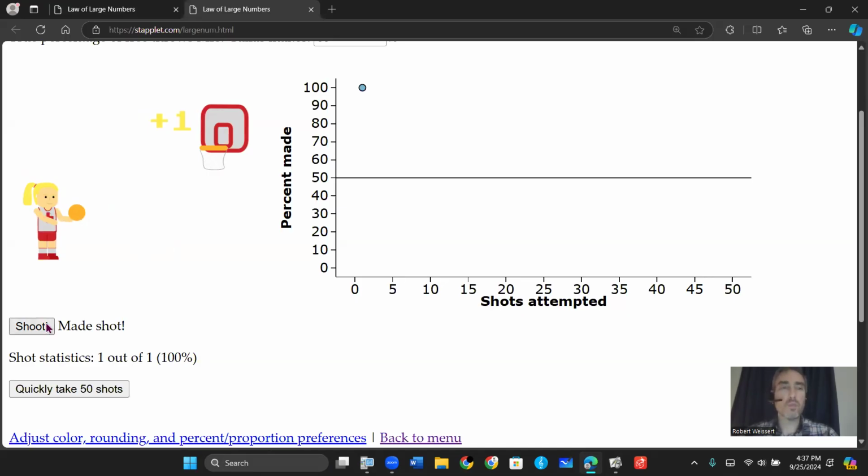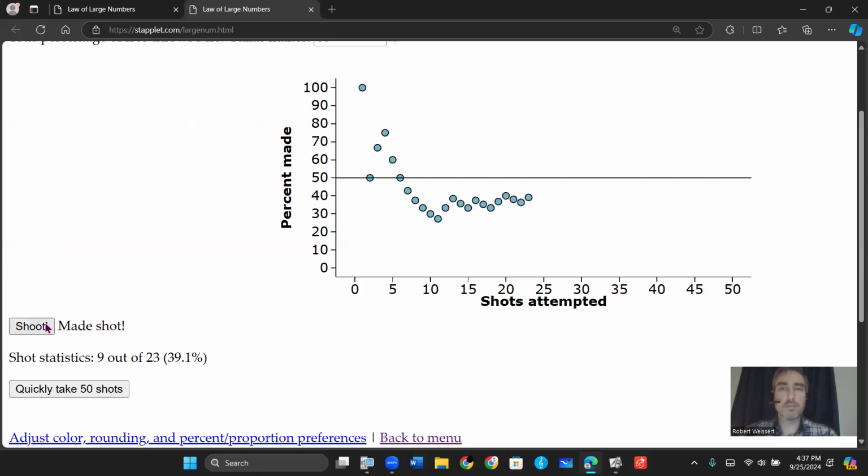So if I do it again, oh, okay, I missed that one. So now I'm at 50%. Well, I'm back up. Now I have 2 out of 3. So we're at 66.7%. And I could keep this going. And what you'll see is a lot of fluctuation at the beginning. And it might go up above that 50%, might be below, but eventually it's going to approach that 50%. You see these numbers here still fluctuate a little bit.